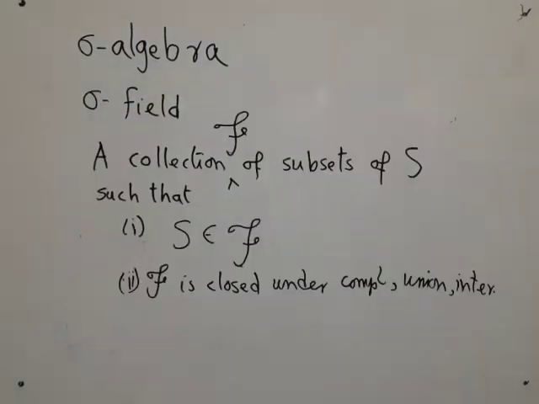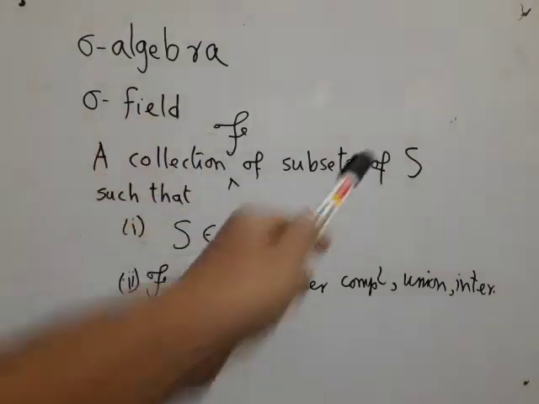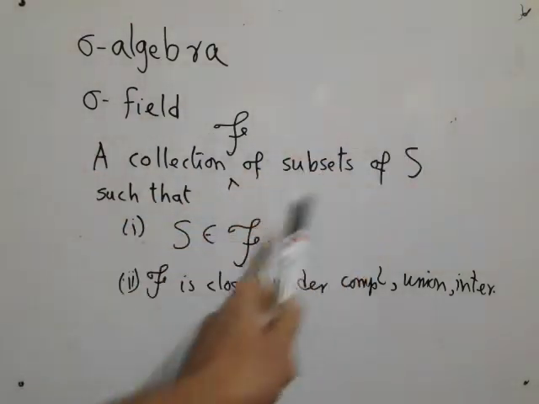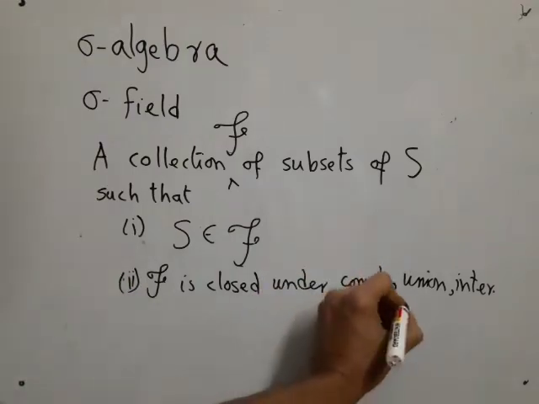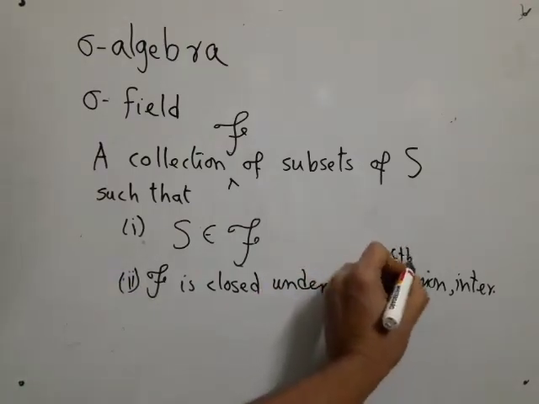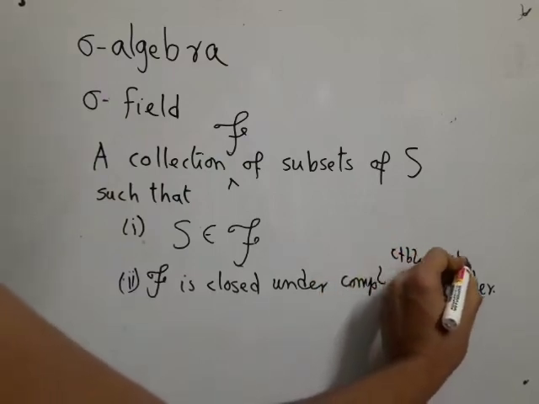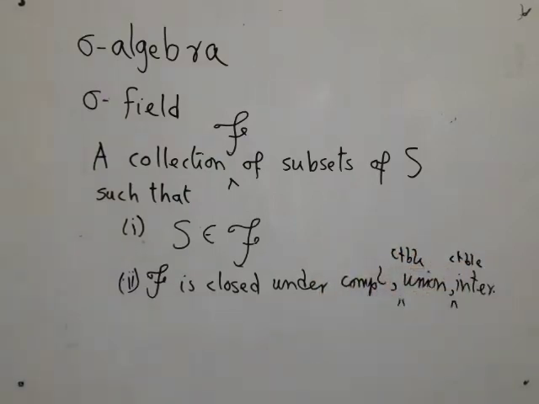The precise definition is, it's a collection script F of subsets of S such that the entire set is in script F, and this collection is closed under complementation, union, and hence automatically intersection. That is, if any set is there, its complement is there. If a countable collection is there, I should say countable union, and also countable intersection, not necessarily arbitrary union and arbitrary intersection. If you include this, then automatically that is included. If you include that, then automatically this is included, thanks to complementation and De Morgan's law.